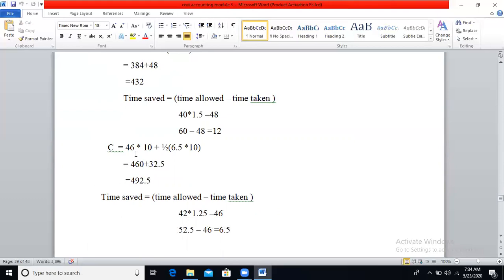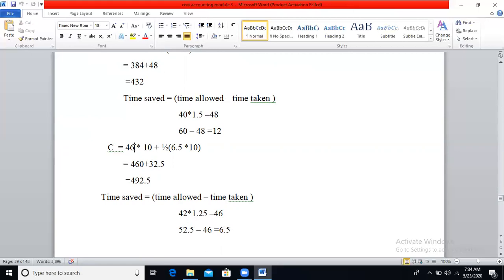Then for worker C, first calculate time saved, time allowed minus time taken. Time allowed 42 hours is for 100 units. You need to calculate for 125 units. So 125 units divided by 100 units, you will get 1.25. That will be multiplied by 42. So 42 into 1.25, you will get 52.5, minus time taken 46. So time saved is 6.5.